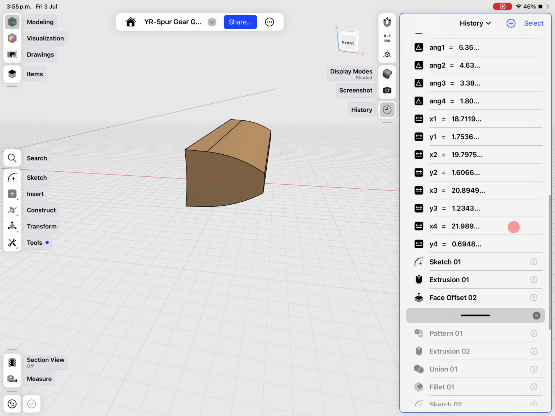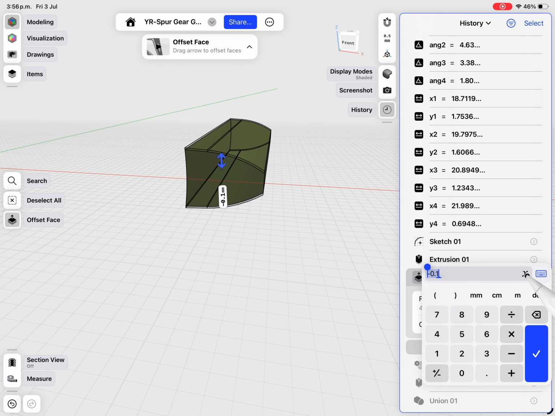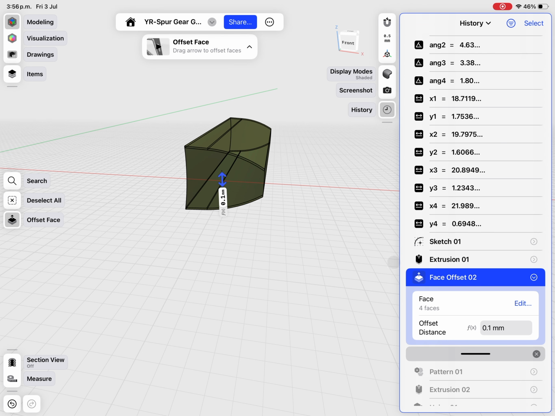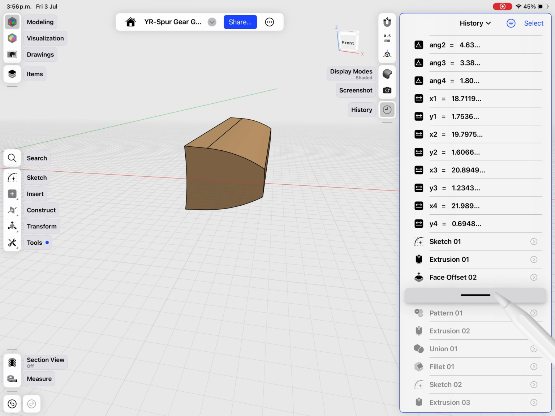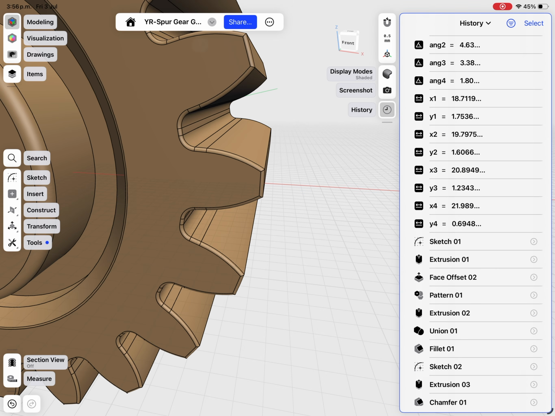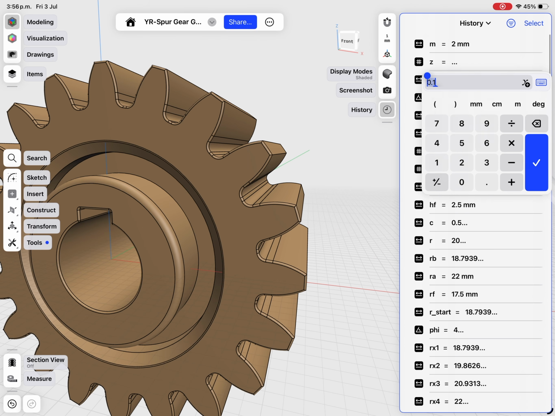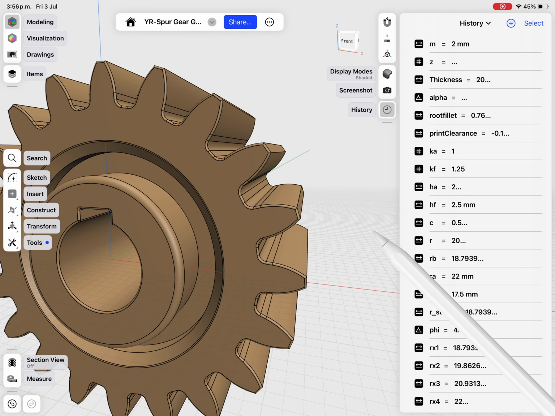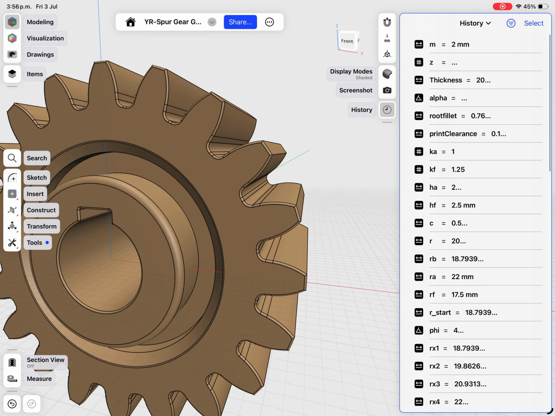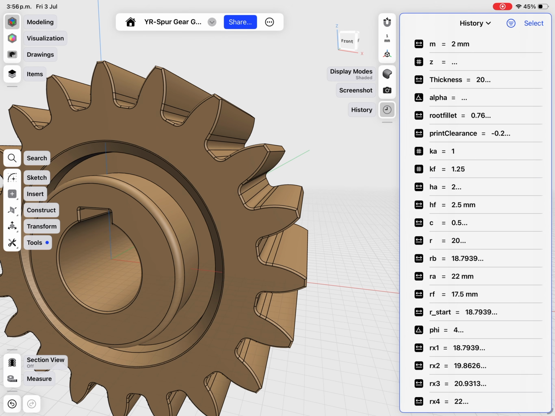And let's replace the offset value by this one. Print clearance. Okay. Now let's remove the breakpoint. Tab, delete. And let's change the value to the correct one, which is minus 0.1. And now you can adjust this according to your needs. So if I change the value again, let's say 0.2, negative, it updates correctly.